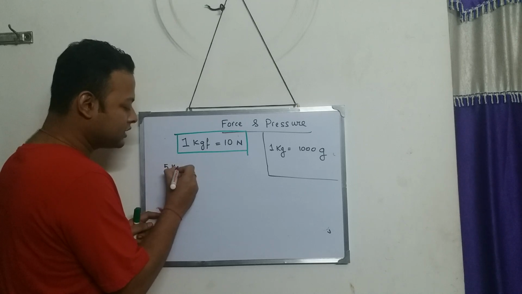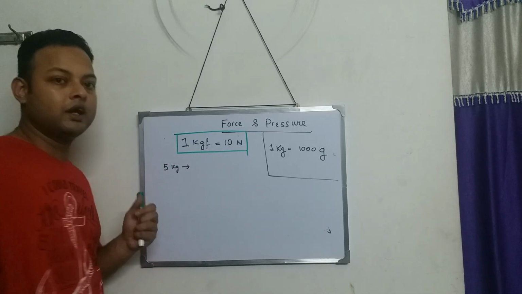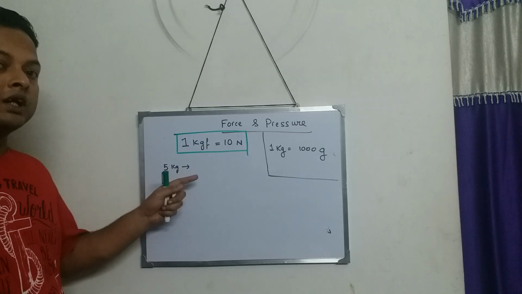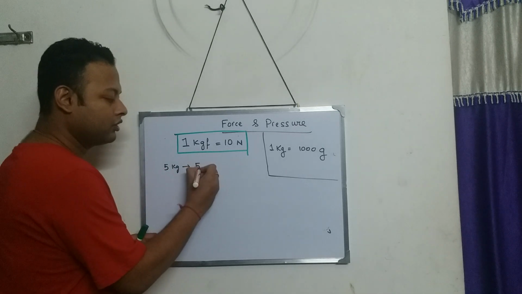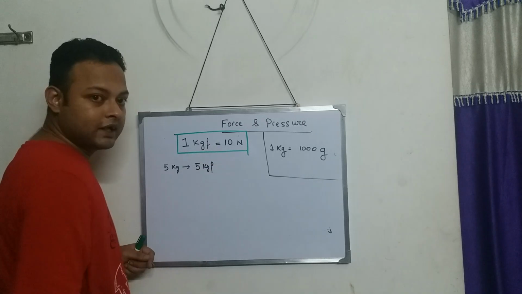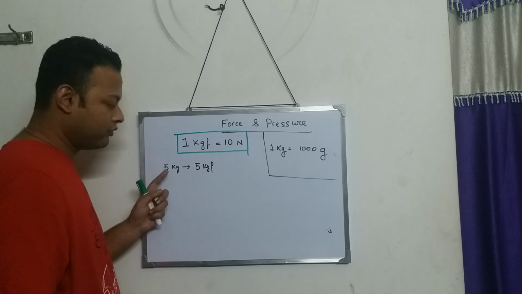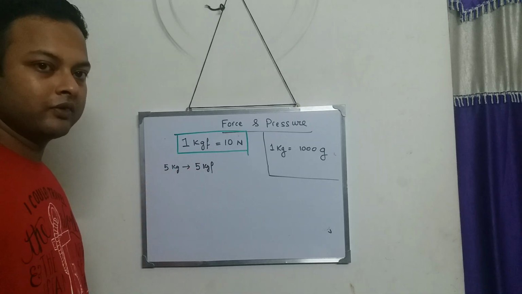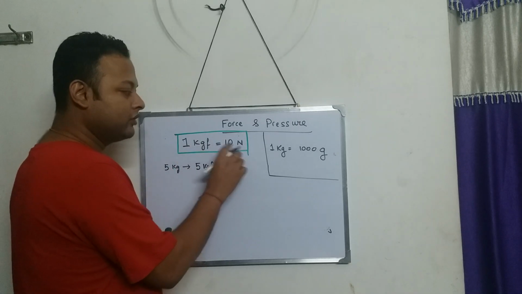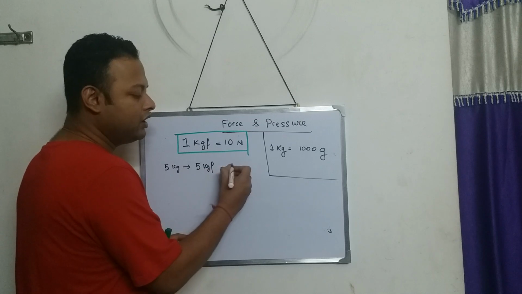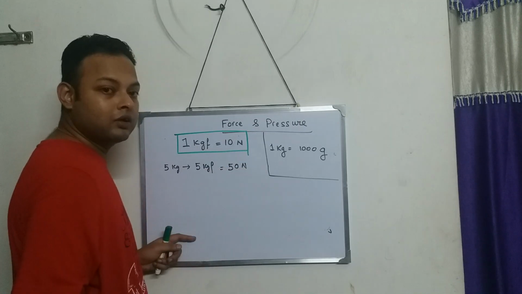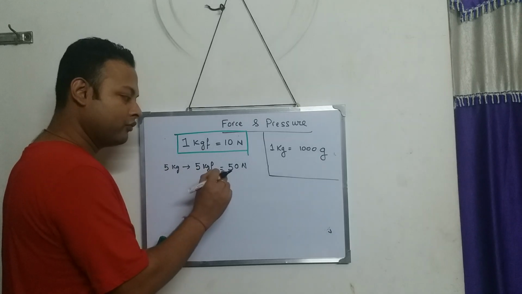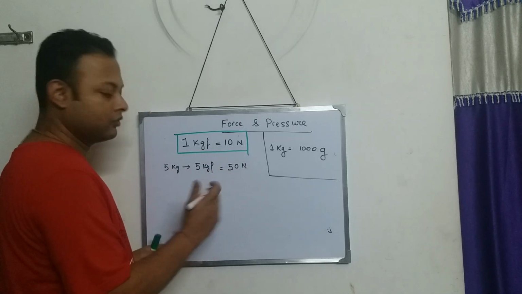A body has a mass of 5 kg. So how much force will the earth apply on it? 5 kgf. A 5 kg body will be attracted by a force of 5 kgf. And we know 1 kgf is 10 Newton. So 5 kgf will be 50 Newton. So I can say a 5 kg body will be attracted by a force of 50 Newton also.